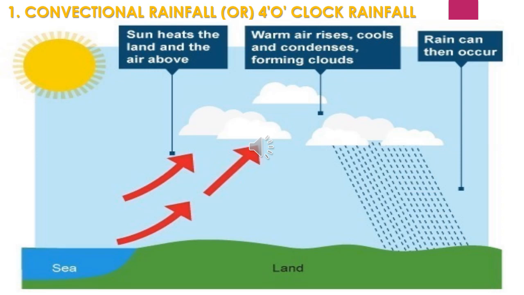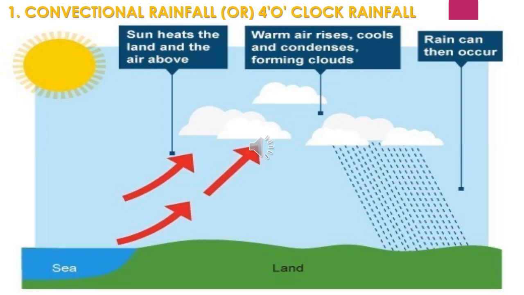Convectional air current you can often hear in the news. In Tamil we can say Veppachalanam. Because of the sun's heat, the water vapor moves upward and forms clouds. At a particular point, when it reaches the freezing point, it comes down to earth as rainfall in the evening time. This type of rainfall occurs in the equatorial region, especially in the tropical and subtropical regions. In temperate regions you can also experience it in the summer months. So, convectional or 4 o'clock rainfall.